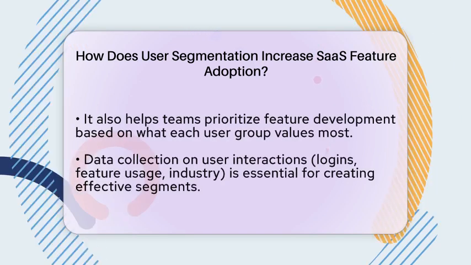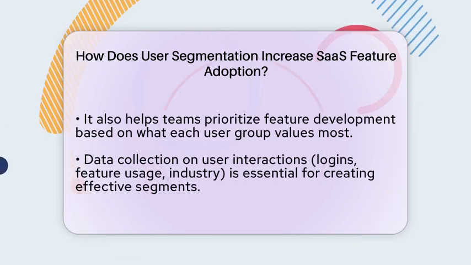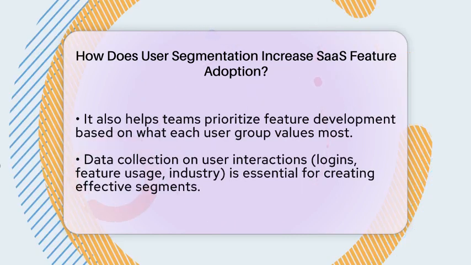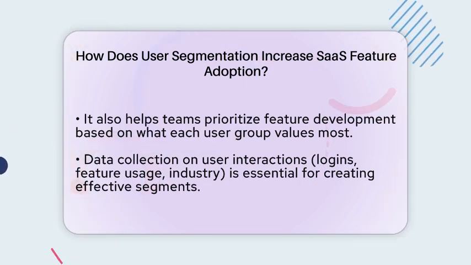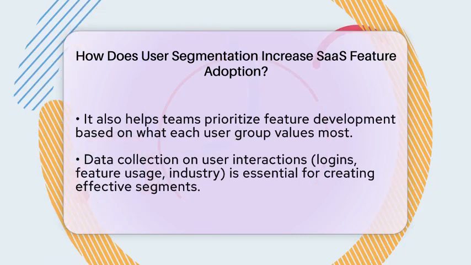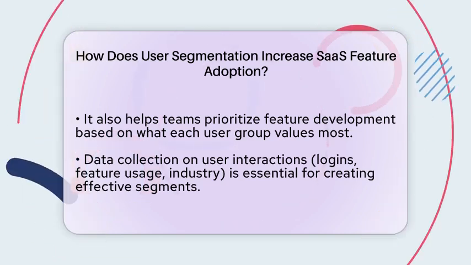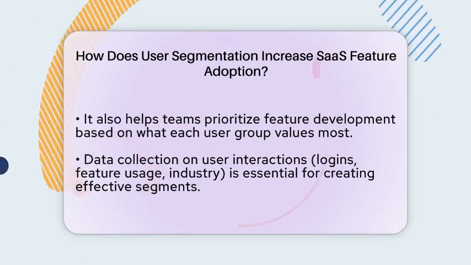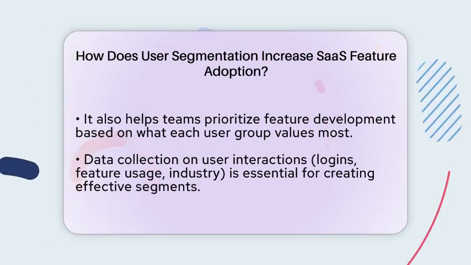From a management point of view, user segmentation leads to happier customers. When users see that the product fits their needs, they're more likely to stay longer and use more features. It also helps your team focus on developing features that matter most to each group, making your product better for everyone. To do this well, you start by collecting data on how users interact with your software.